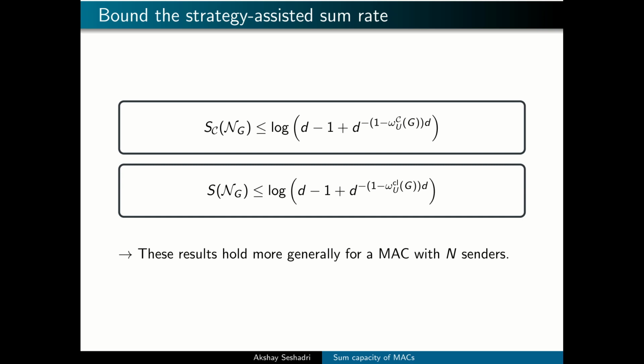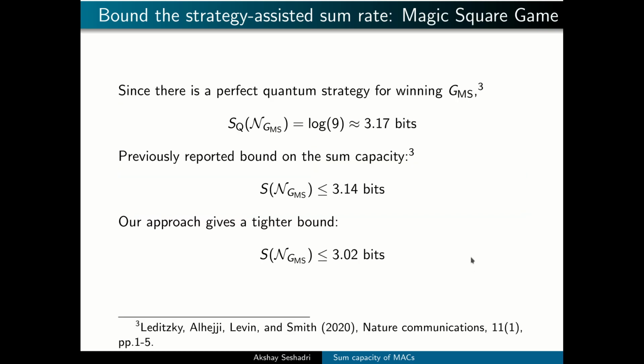This upper bound can be useful in obtaining separations. For example, for the MAC obtained from the magic square game, we can obtain a separation between the sum capacity of this MAC and the quantum assisted sum rate. In fact, our upper bound on the sum capacity is tighter than what was previously reported.